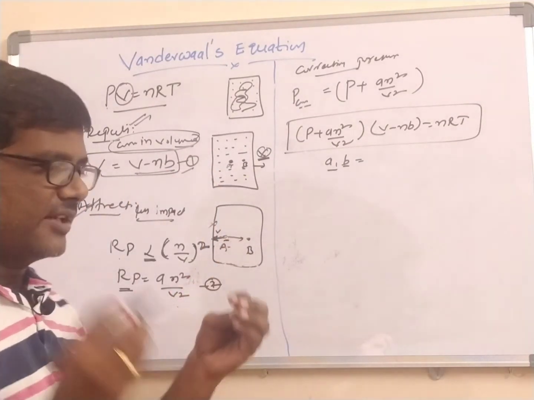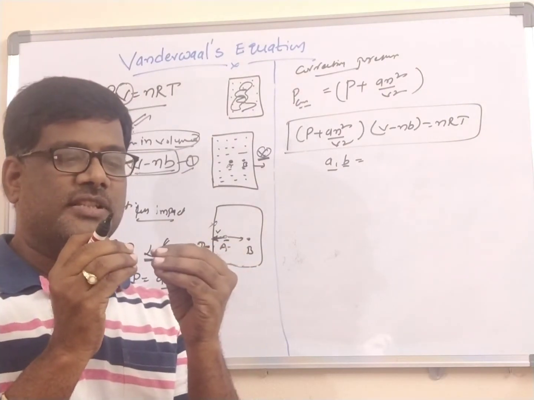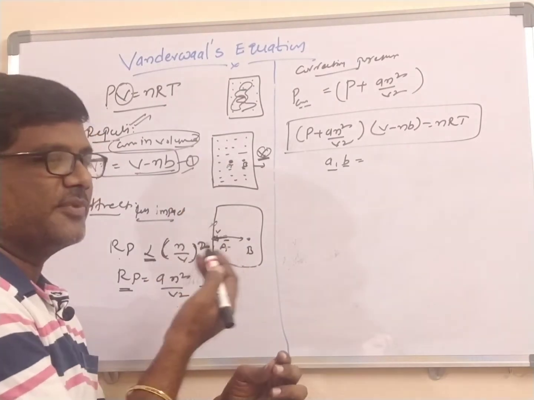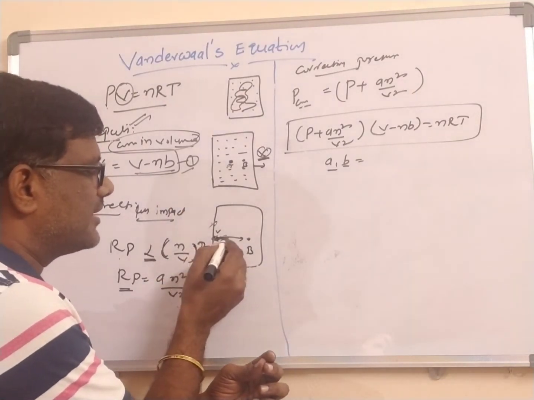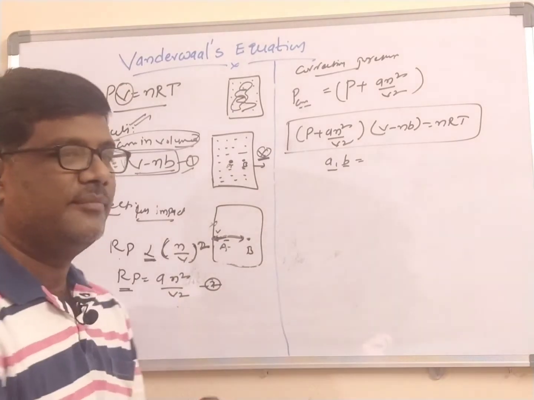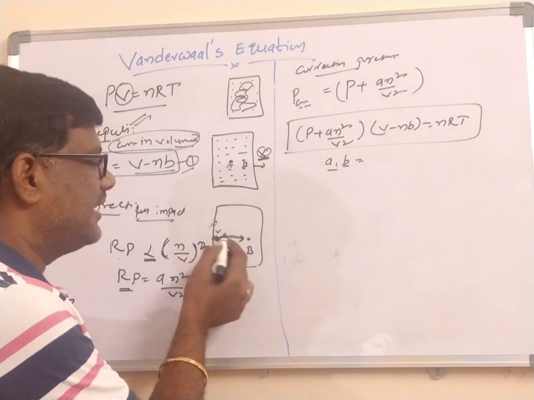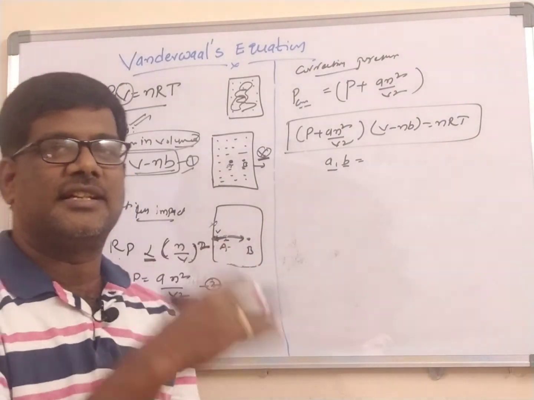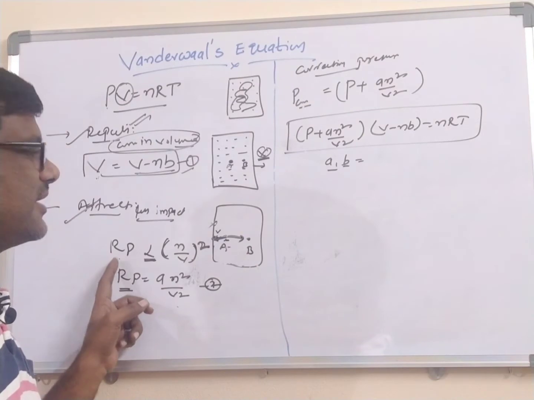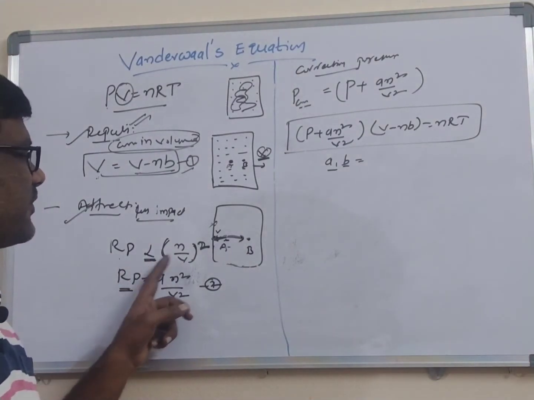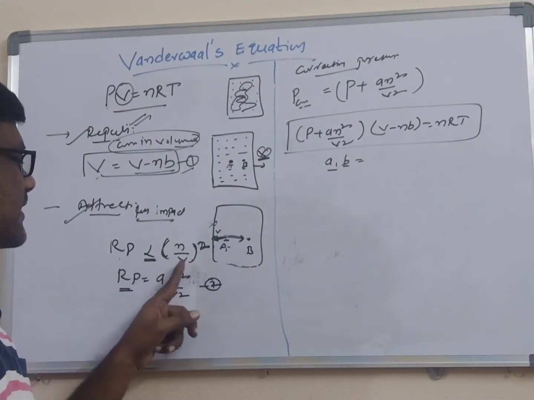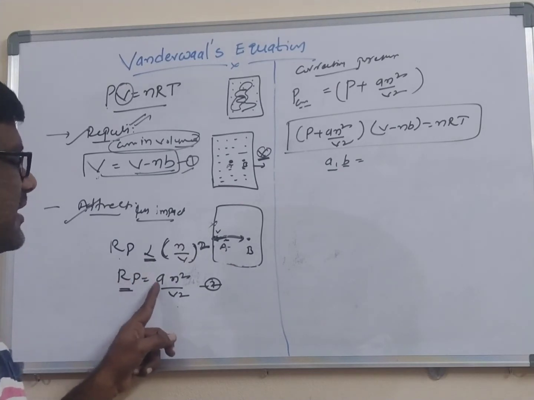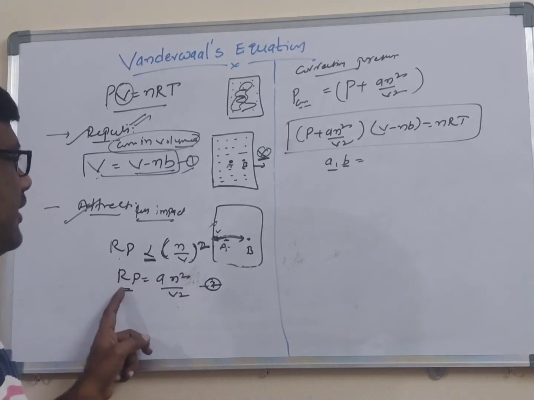Whenever you consider the attractive forces, the gas molecule, A molecule too, moves towards the walls and pressure is produced. Whenever it is moving towards the walls, immediately B drags the A towards itself. Ultimately, the velocity of A towards the vessel decreases, impact decreases, pressure decreases. The decrease in the pressure is called the reducing pressure. This reducing pressure is directly proportional to the square of the molar concentration, and removing this proportionality by keeping one constant, reducing pressure is equal to an square by V square. Reducing pressure is this much.